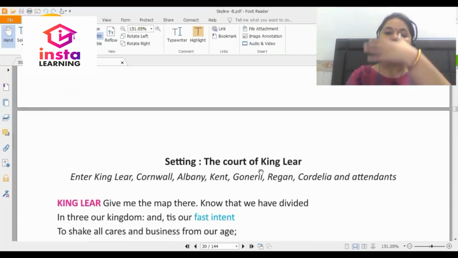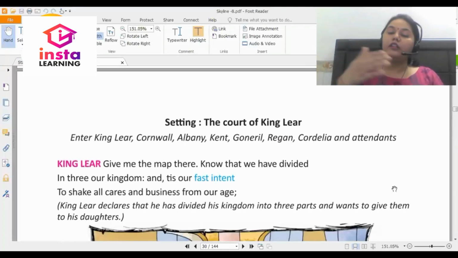So now the stage is set and then enter King Lear, Cornwall, Albany, Kent, Goneril, Regan, Cordelia and attendants. So all the 3 daughters, the husband of Goneril and Regan and the advisor, all of them enter the court along with King Lear.